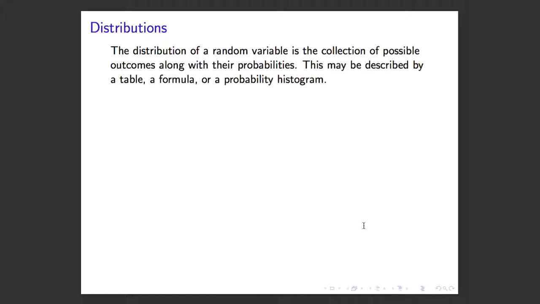So if your outcome is who's going to win the 2016 presidential election, and it's between Hillary and Trump, right? Those are the possible outcomes, and then we want to attach the probabilities, all the probabilities that we might observe, say a Trump victory, or all the probabilities that we observe a Clinton victory, and that collection of probabilities is the distribution, right? That's the probability distribution.